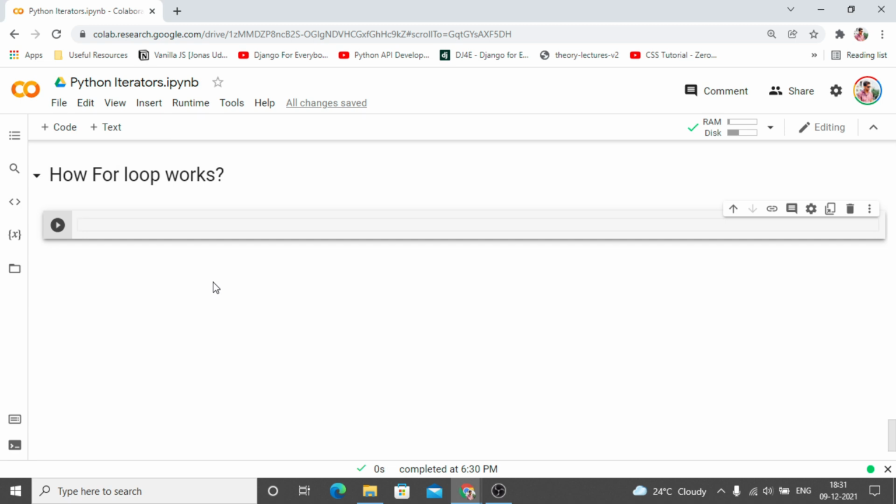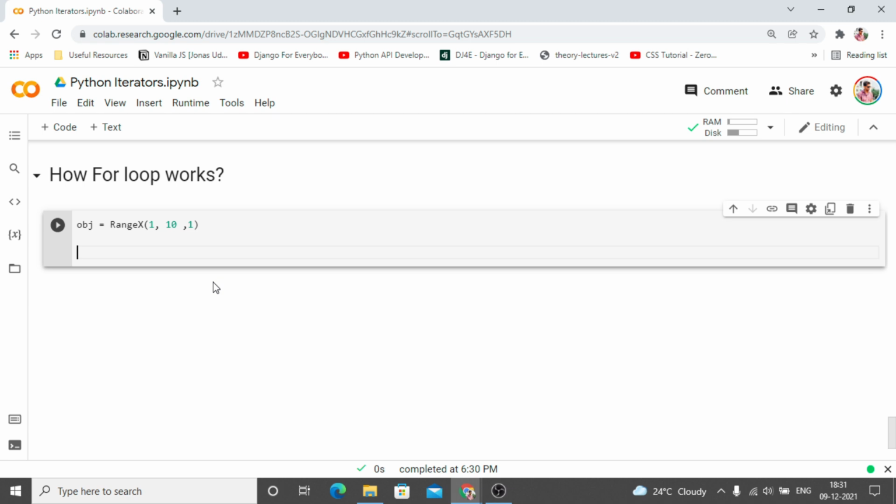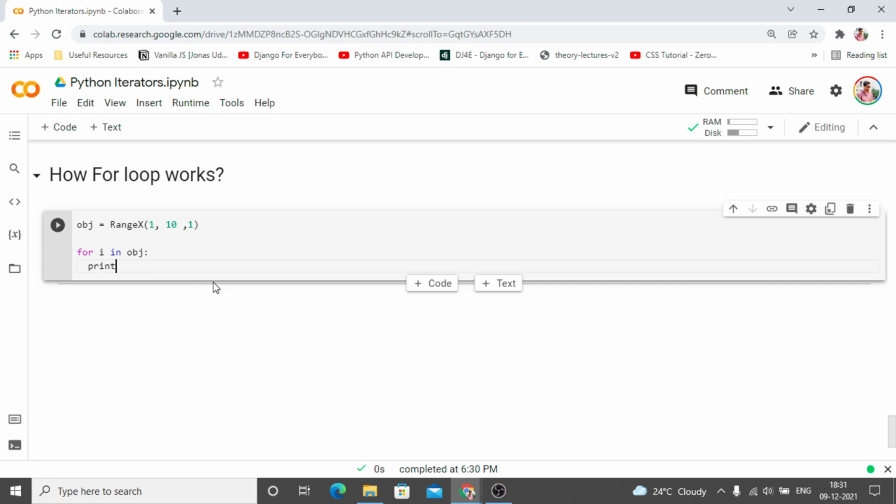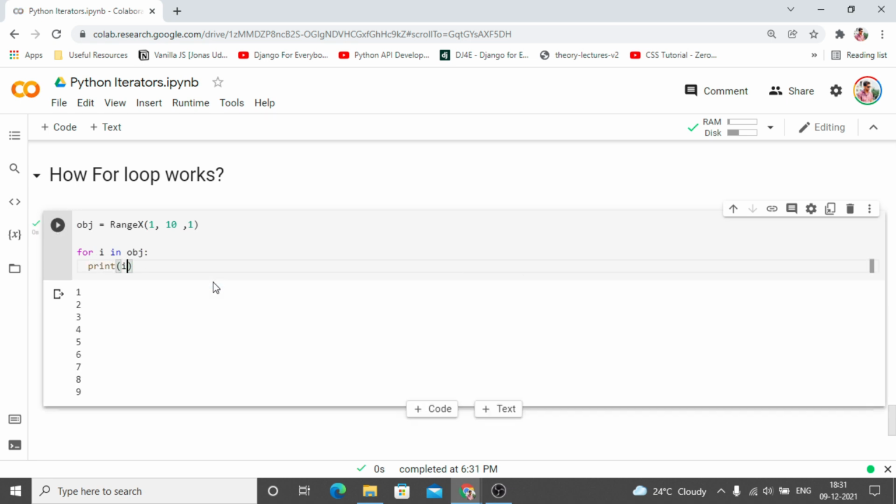how for loops work. So basically, let's create an object of our own iterator, and let's give 1 as the step size. And when we say something like for i in object, and we print i, how is this working in case of our own iterator object? What a for loop internally does is it takes the iterator and repeatedly calls the next